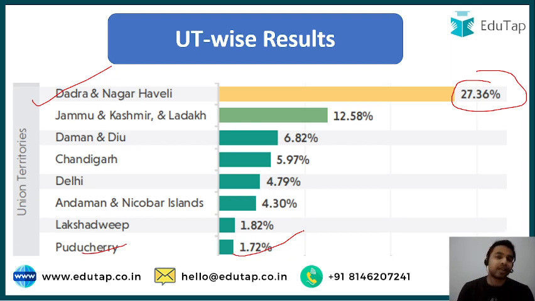So my dear learners, whenever we are covering these indexes, you are required to remember the top performers and the worst performers. The worst performer is the state which is having the highest share of people who are multidimensionally poor, and the best performer is the union territory which is having the lowest proportion of population as multidimensionally poor. I hope that this particular thing is very much clear to all of you.